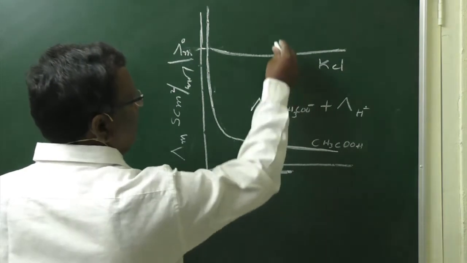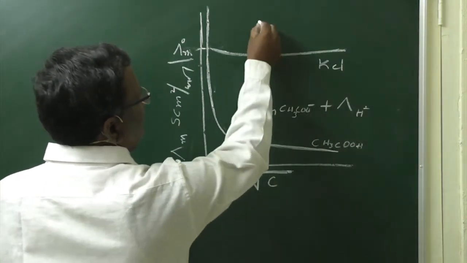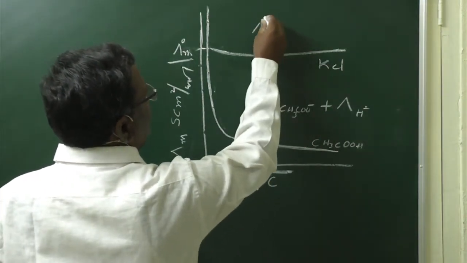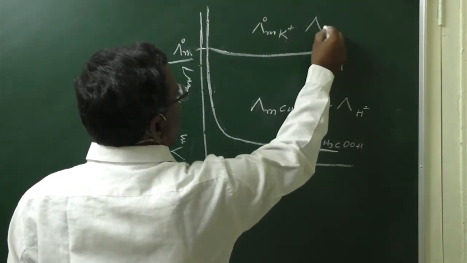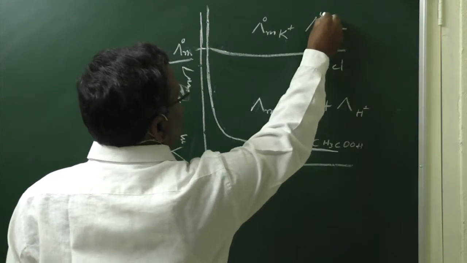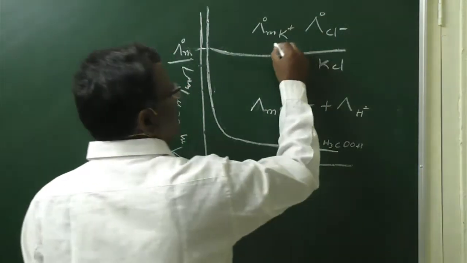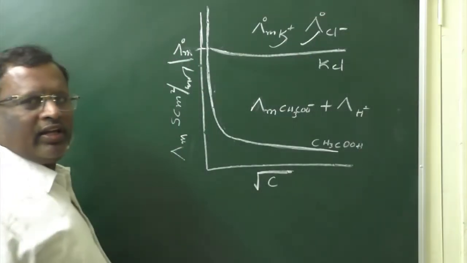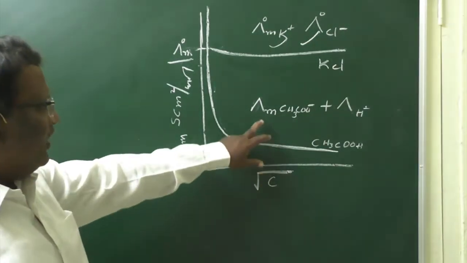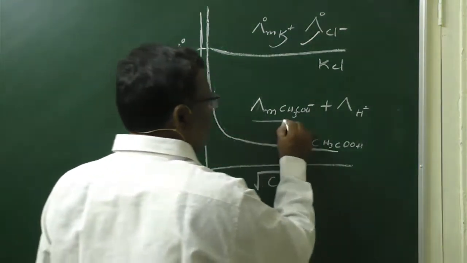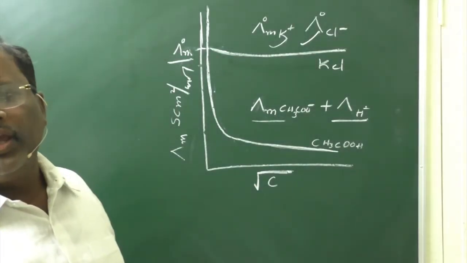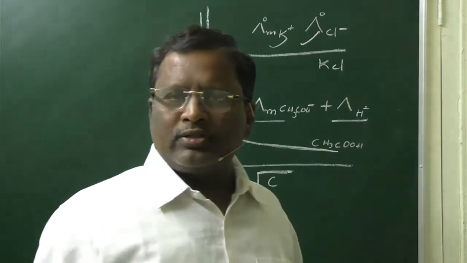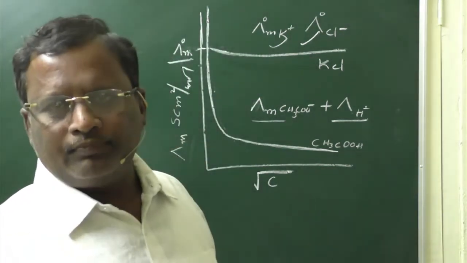Similarly, the limiting molar conductivity of KCl is the limiting molar conductivity of K plus ions and limiting molar conductivity of Cl minus ions. For strong electrolytes, these values can be derived graphically, but in the case of weak electrolytes, these values cannot be derived directly. In an indirect manner only we have to calculate. For that purpose, we have Kohlrausch law.